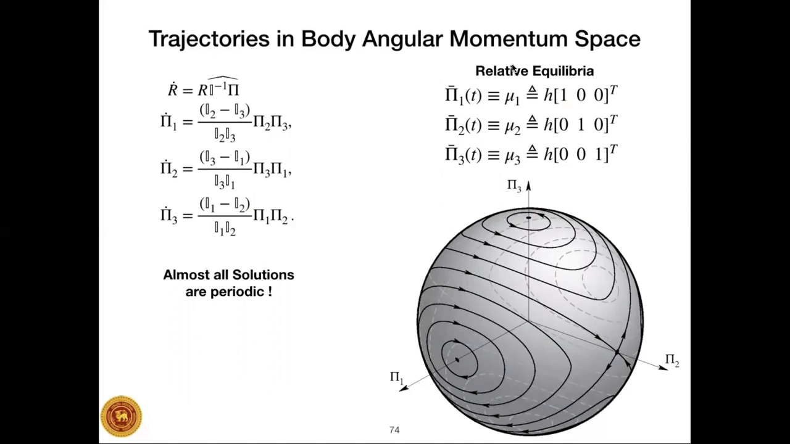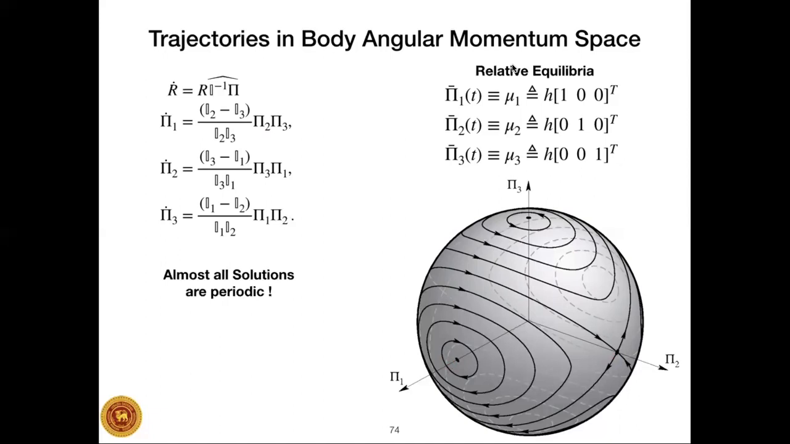And since when you plug them in, the right hand side is equal and they stay there, you call them equilibria. And we call them relative equilibria because, though it is an equilibrium in the body angular momentum space, the body is actually spinning about these axes when they are at that point, and therefore they are called relative equilibria. This also shows something very interesting.